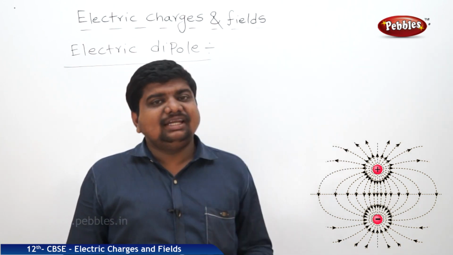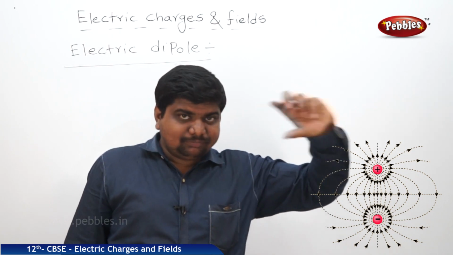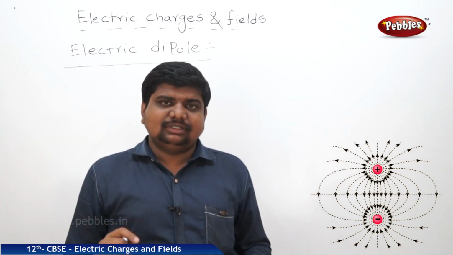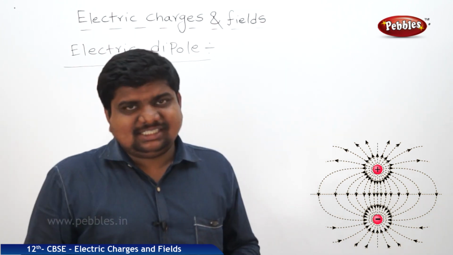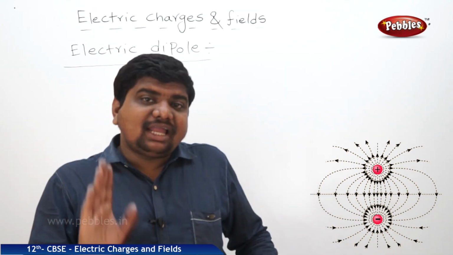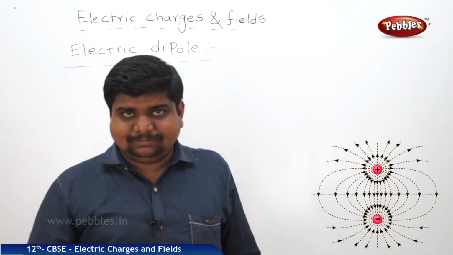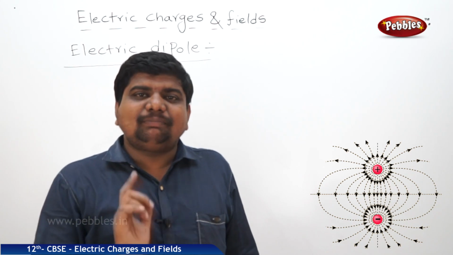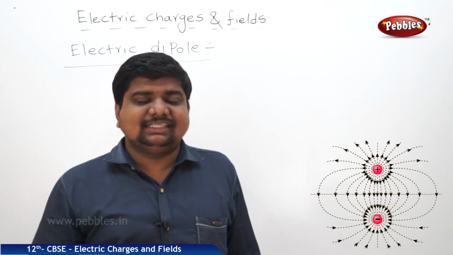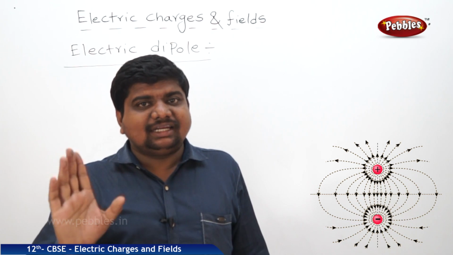In the electric field, we started the field lines from positive and ends at negative. What is the dipole structure? Listen carefully. There are two charges which are equal in magnitude but opposite in direction. Two equal and opposite charges which are separated by a finite distance. The arrangement is called electric dipole.